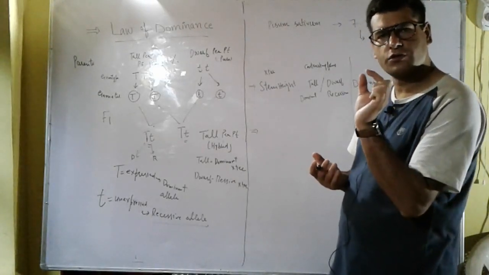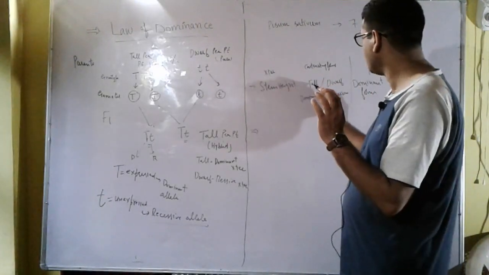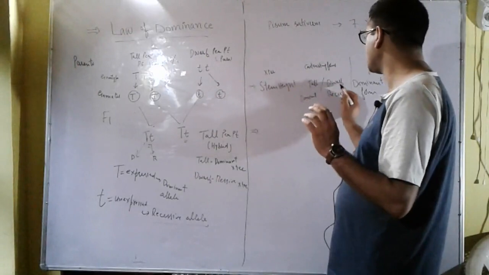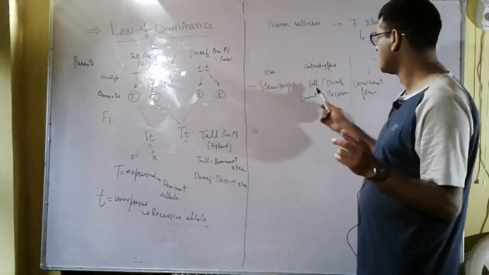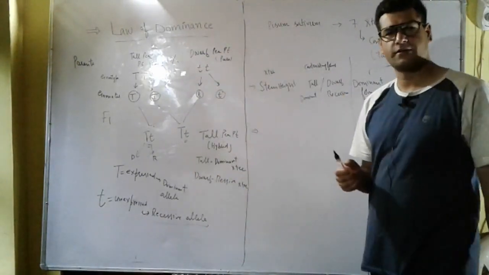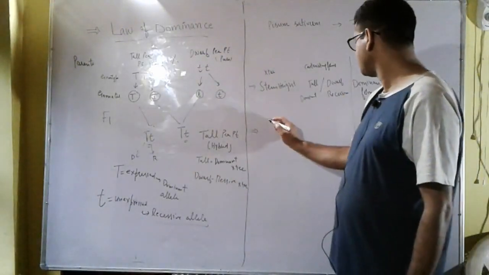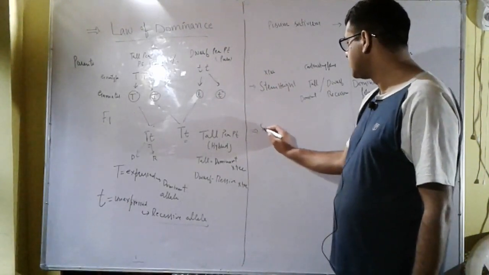But when he crossed a pea plant having tall phenotype with the dwarf phenotype, in the F1 generation he received tall pea plants. So he said that tall is a dominant character. Same is the case with the seed shape.